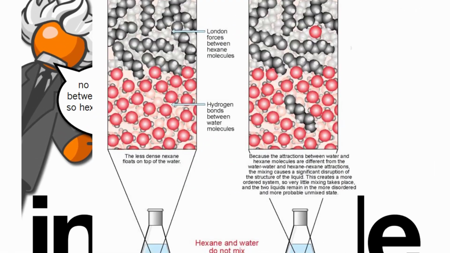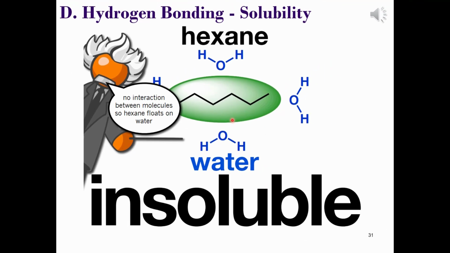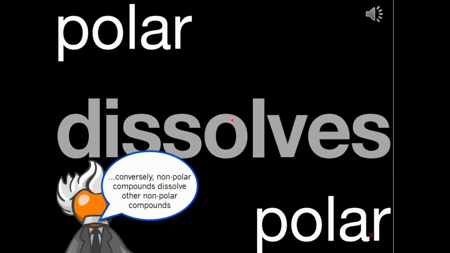Hence, this involves an unfavourable entropy change in dissolution, and hexane is insoluble or immiscible in water. I'll not spend too long stressing this, but polar solvents dissolve other polar substances, and again this has everything to do with the types of intermolecular forces that hold these mixtures together.